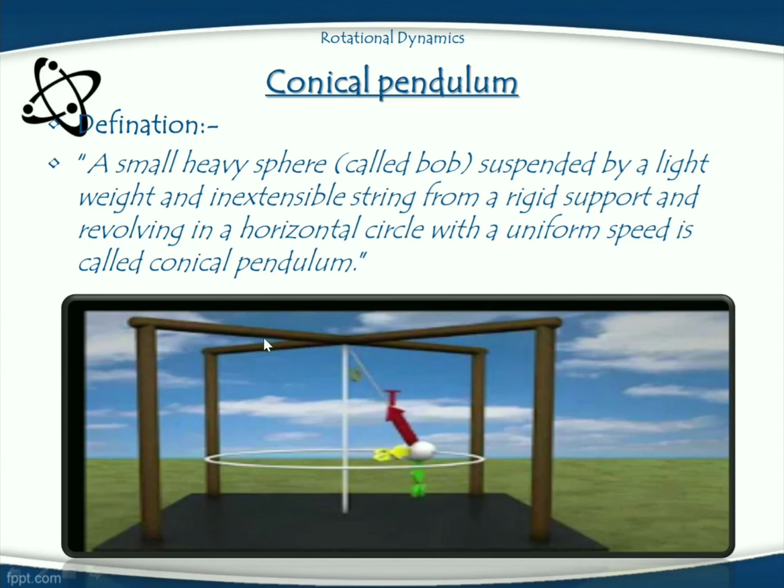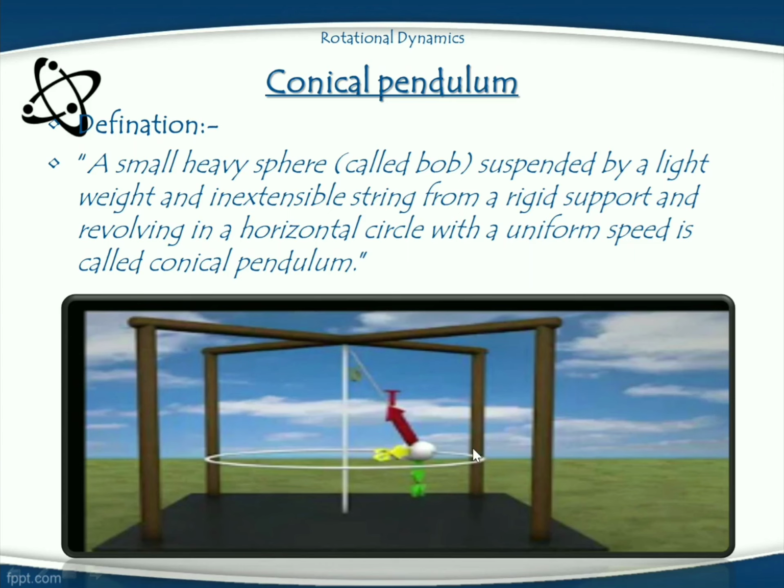This is a rigid support. This string is a lightweight and inextensible string. This is a small heavy sphere which is called a bob. This bob is suspended by a lightweight and inextensible string. Lightweight means whose weight is very less than the usual weight. Inextensible string means a non-stretchable string.